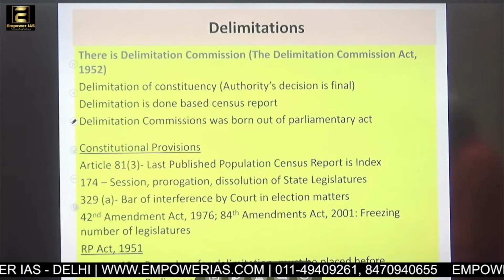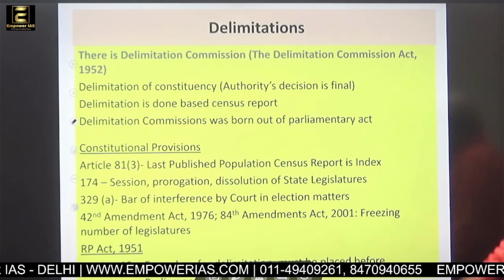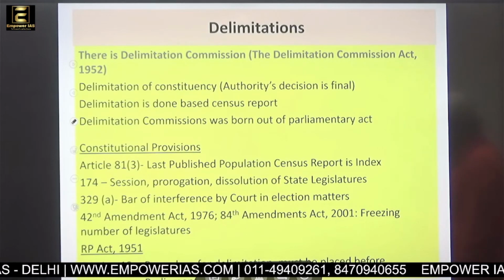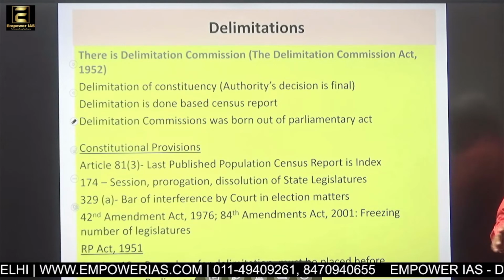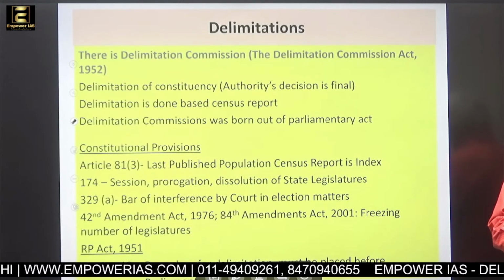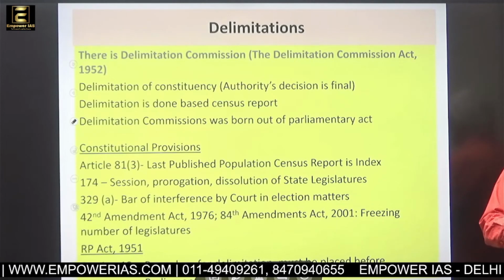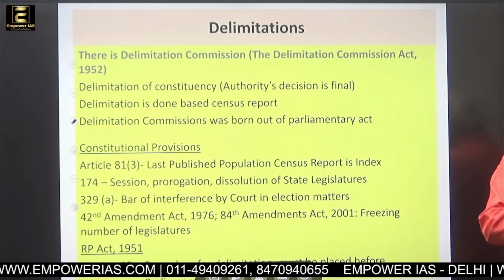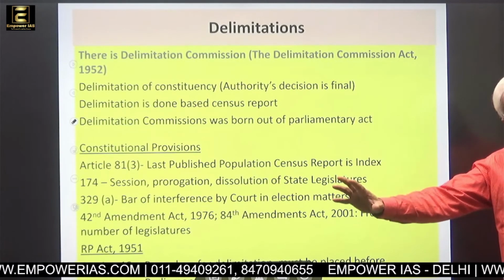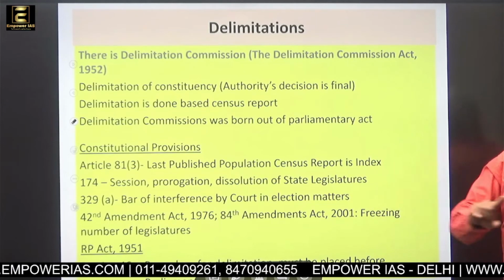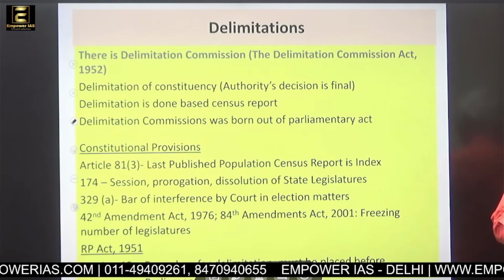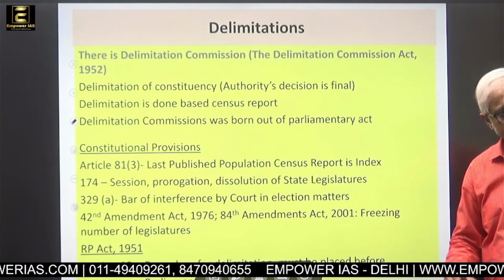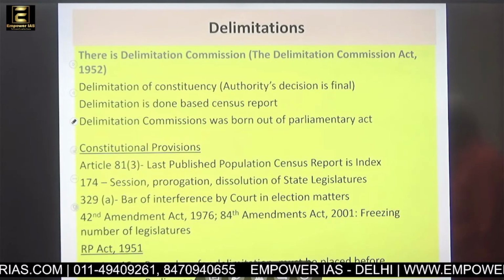The 42nd Amendment Act 1976 and the 84th Amendment Act 2008 froze the number of legislatures. So as we said earlier, it has frozen the number of legislatures. Therefore, the total number of legislatures will not be increased, but delimitation will be done according to the latest published report of the census, which is definitely 2011.